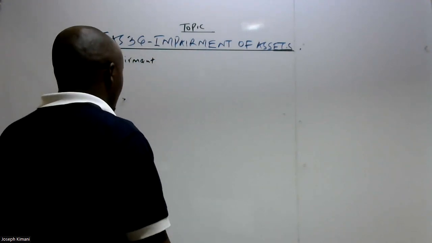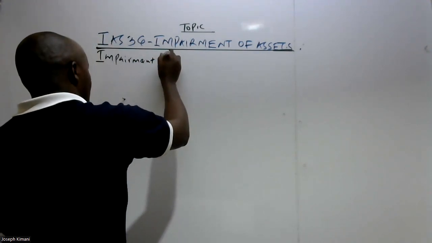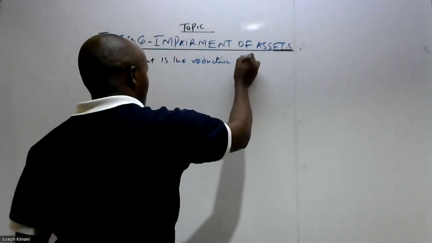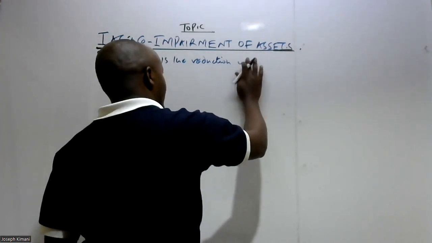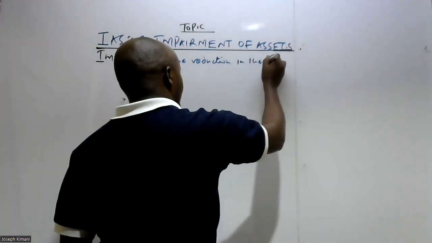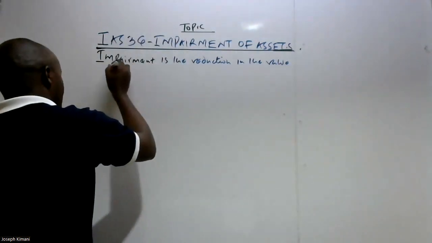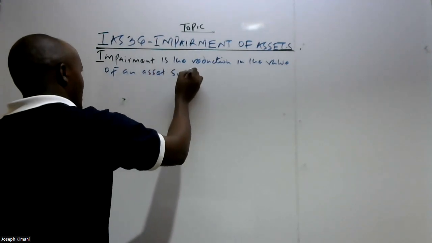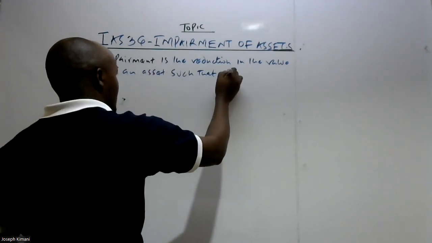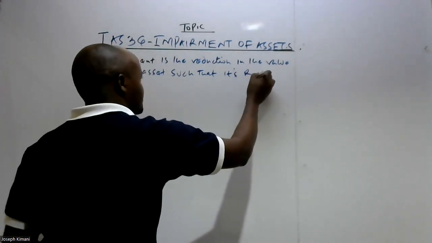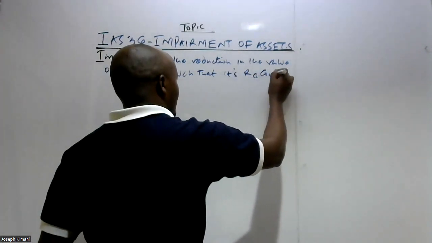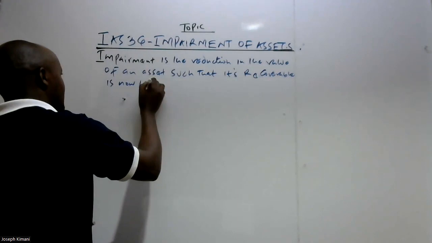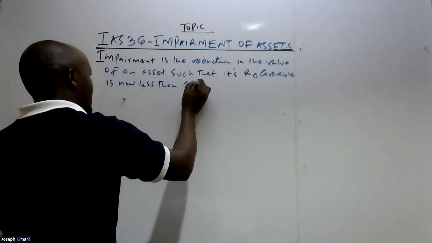So therefore, you can say that impairment is the reduction in the value of an asset such that its recoverable amount is now less than the carrying amount.